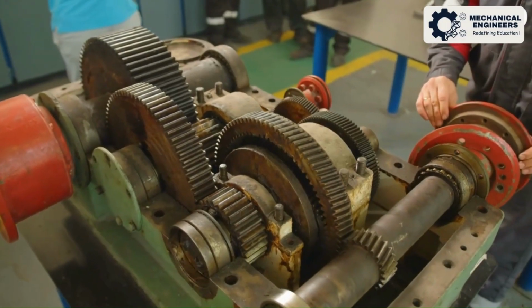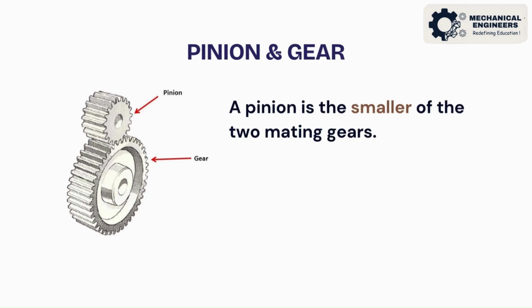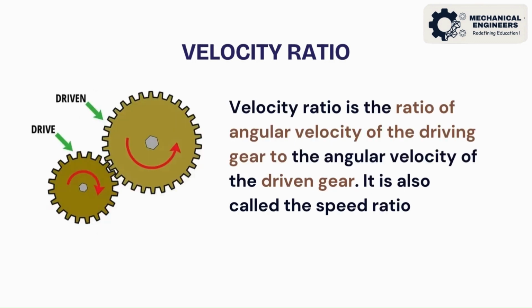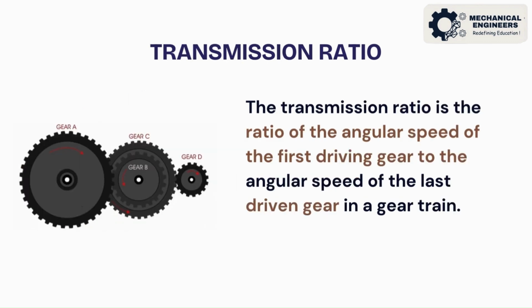Gear terminology consists of the following terms. Pinion is the smaller of the two mating gears. A gear is the larger of the two mating gears. Velocity ratio is the ratio of angular velocity of the driving gear to that of the driven gear. The transmission ratio is the ratio of the angular speed of the first driving gear to the last driven gear